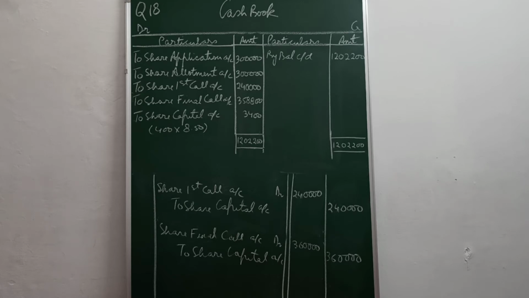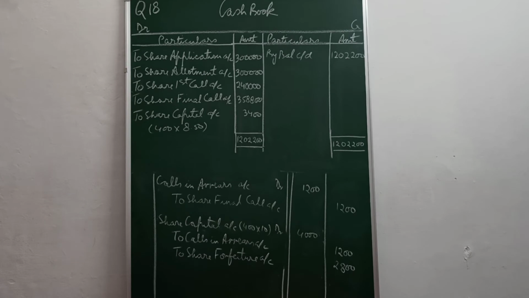Now in the question it is given that final call money has been received as 3,58,800, which will be posted to the cash book to share final call account, 3,58,800. The amount due on final call was 3,60,000, but the company received 3,58,800. That means the unpaid amount must be the difference of the two, that is rupees 1,200, which will be transferred to calls in arrears account.